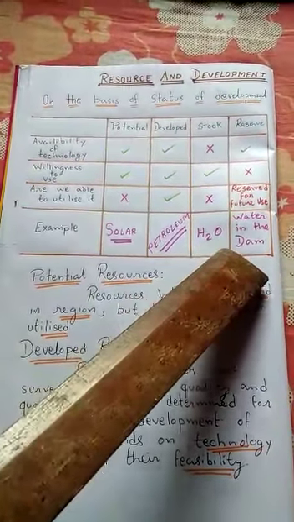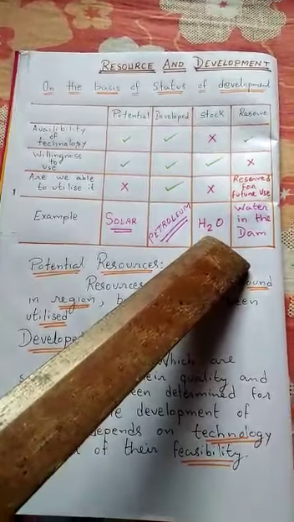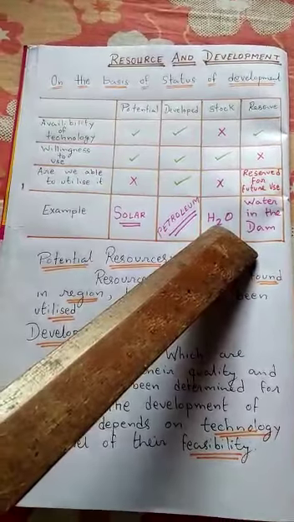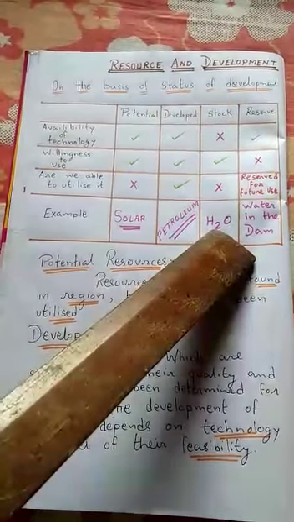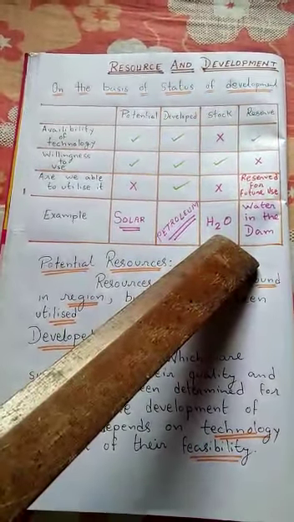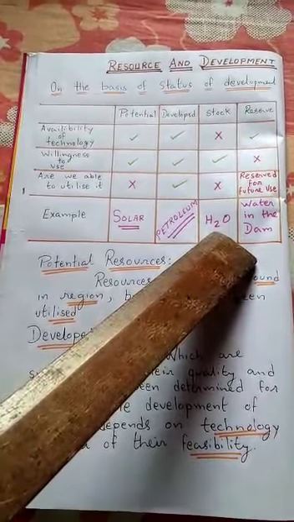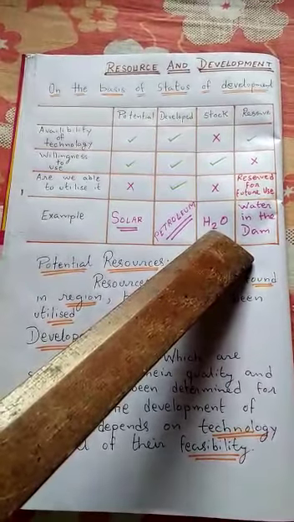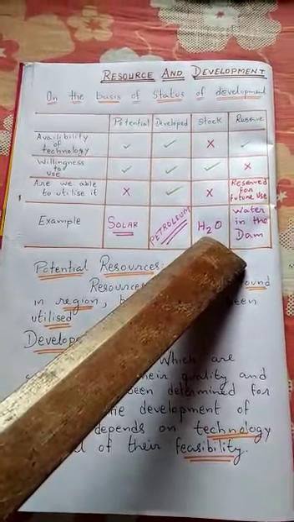Water is a compound of hydrogen and oxygen. Till now we have not been able to separate the hydrogen and the oxygen so that we can use hydrogen as a fuel. So for that reason it comes under the stock.